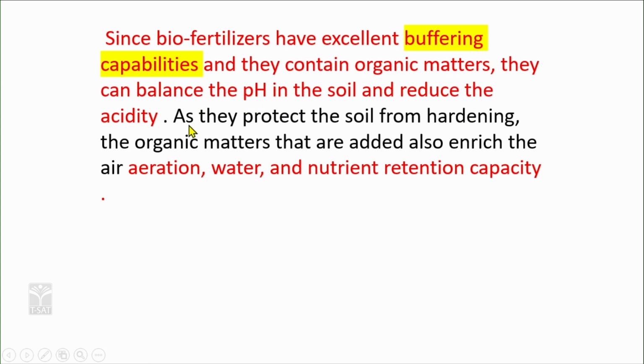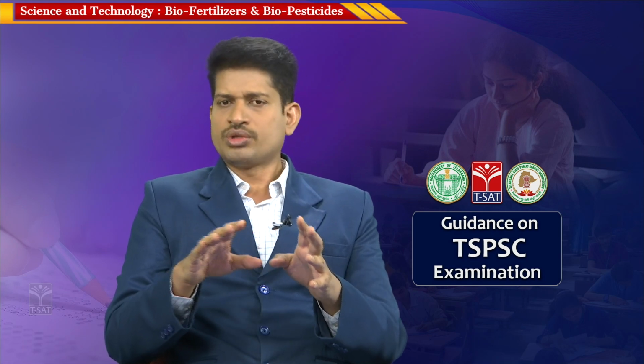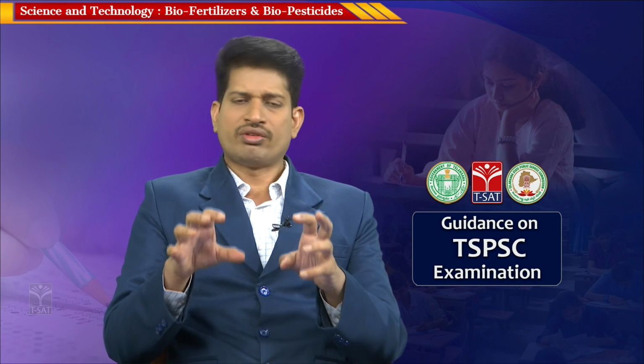Buffer capacity in the context of soil means maintaining the essential pH level, so that the pH of the soil cannot be changed suddenly. They will maintain the essential pH required for the soil for plant growth.